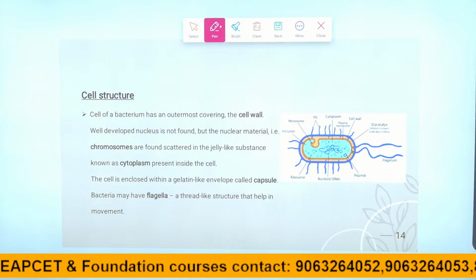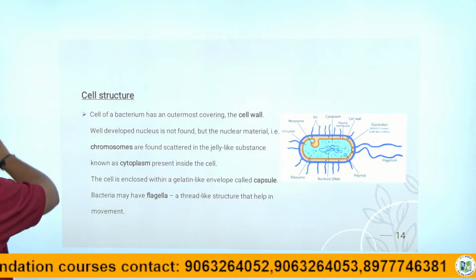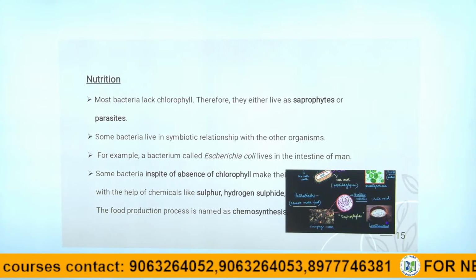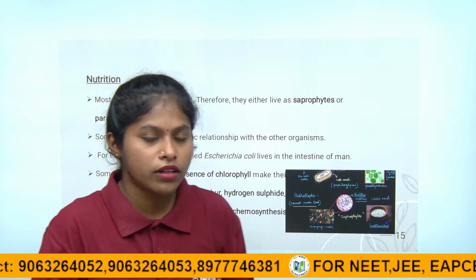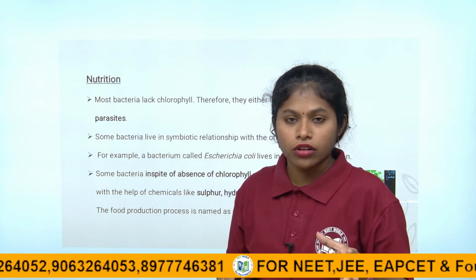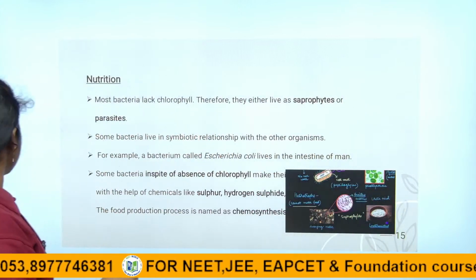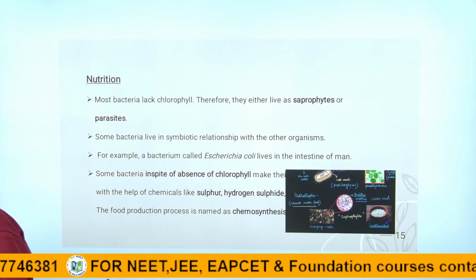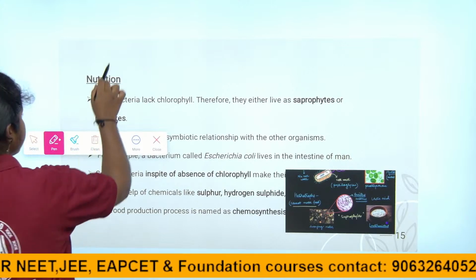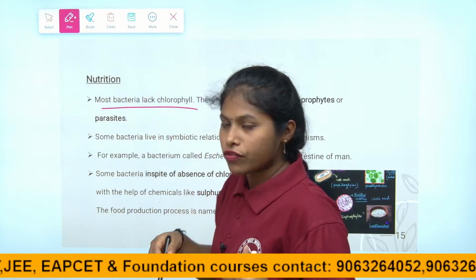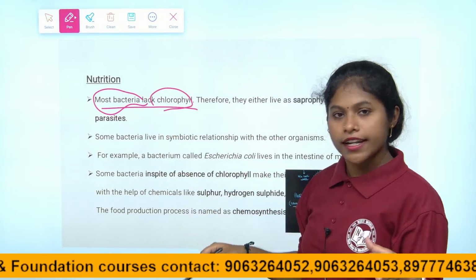So coming to the next one, 1 minute children. See here, coming to the nutrition, for survival, they are also dependent on food. What kind of nutrition the bacteria take, that's what we discuss here. Most bacteria lack chlorophyll. If they had chlorophyll, they could synthesize their own food, but most bacteria lack chlorophyll, which means they don't have chlorophyll.